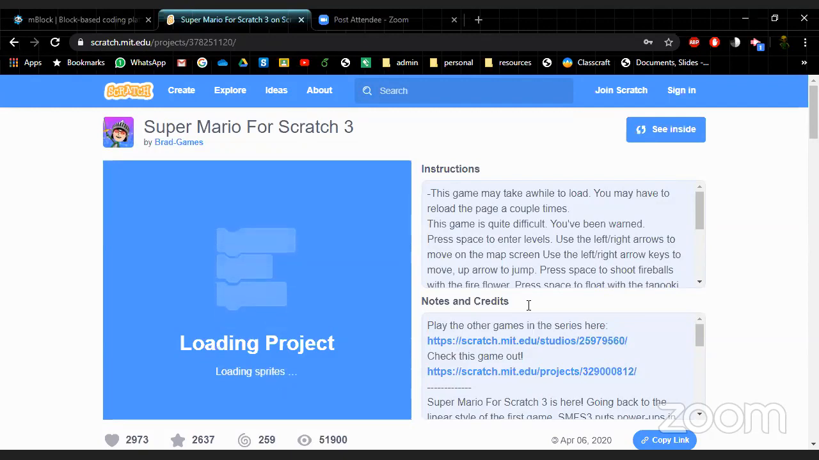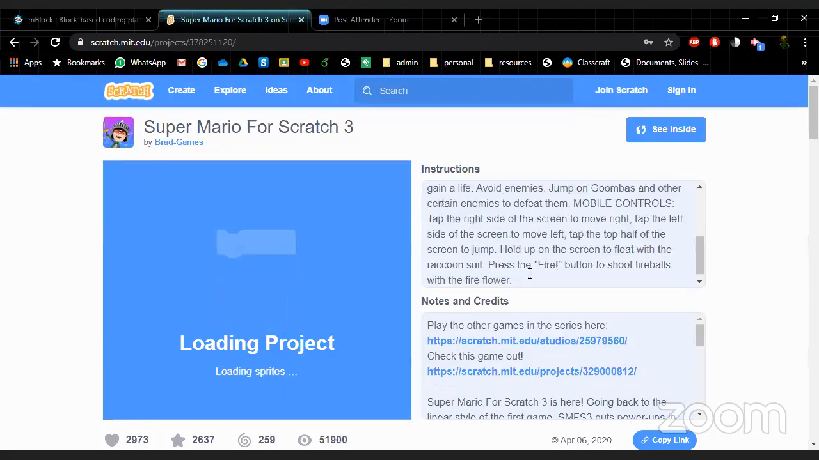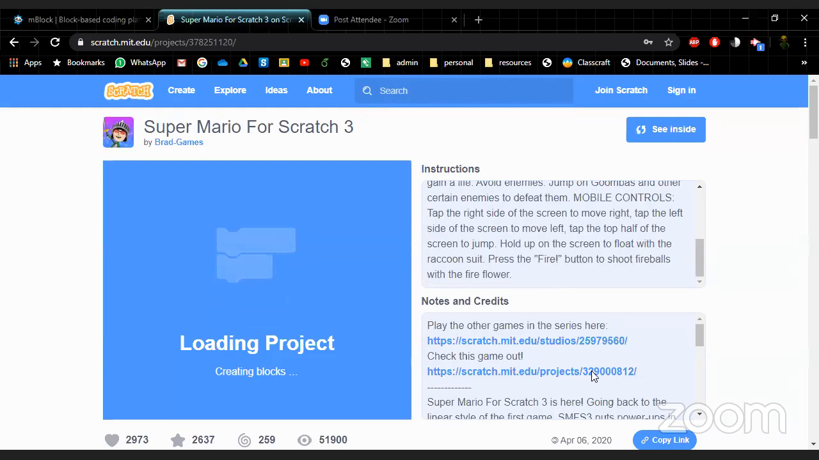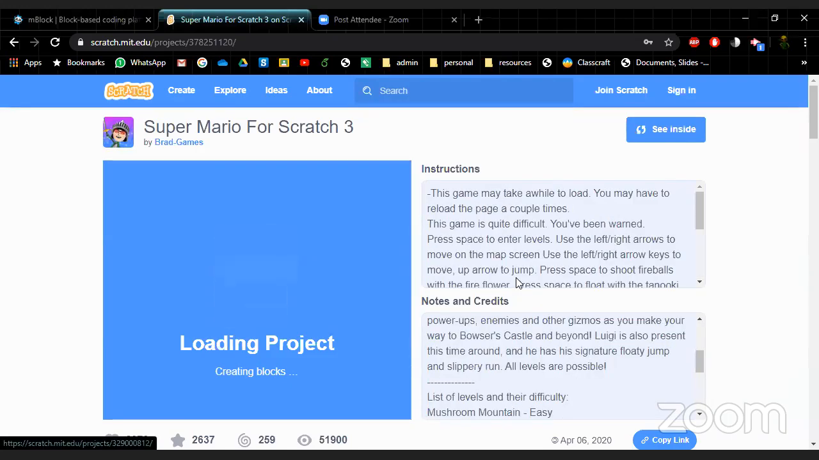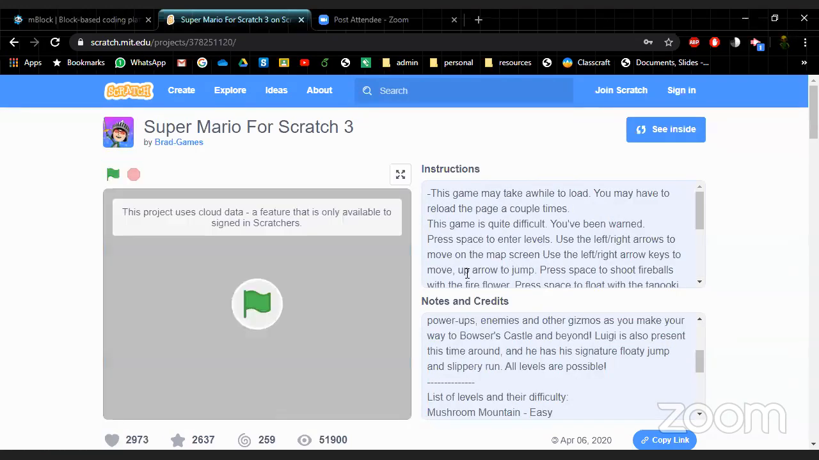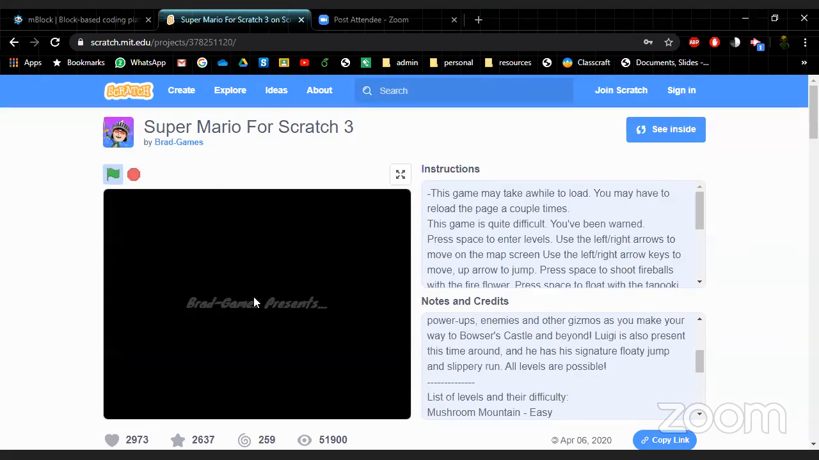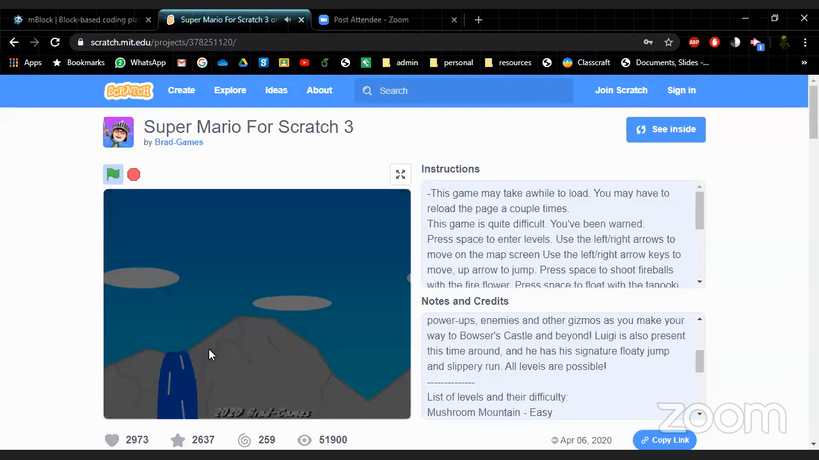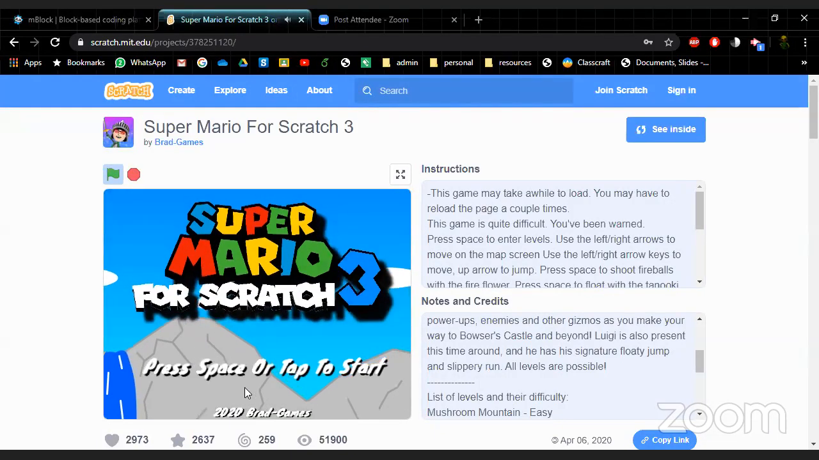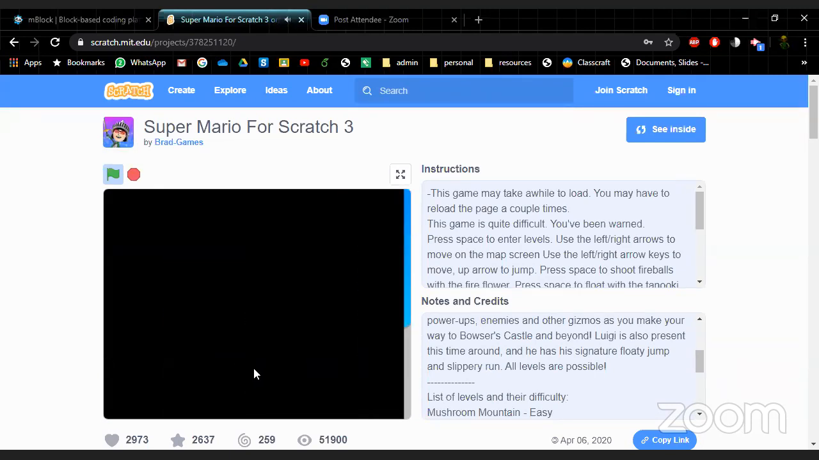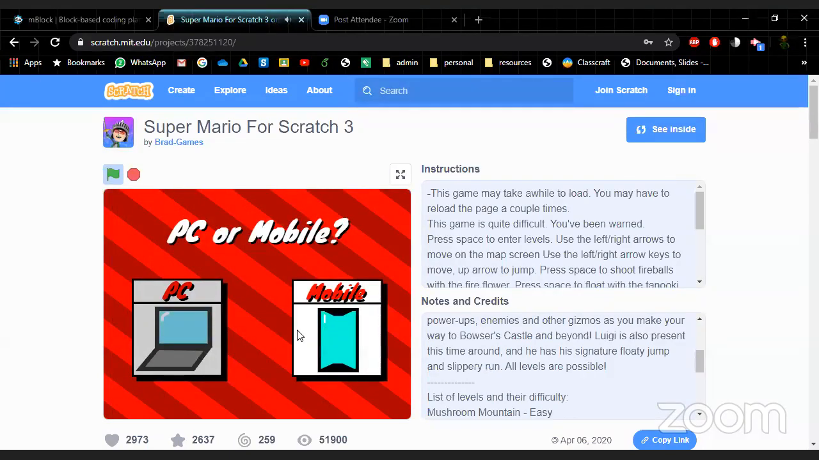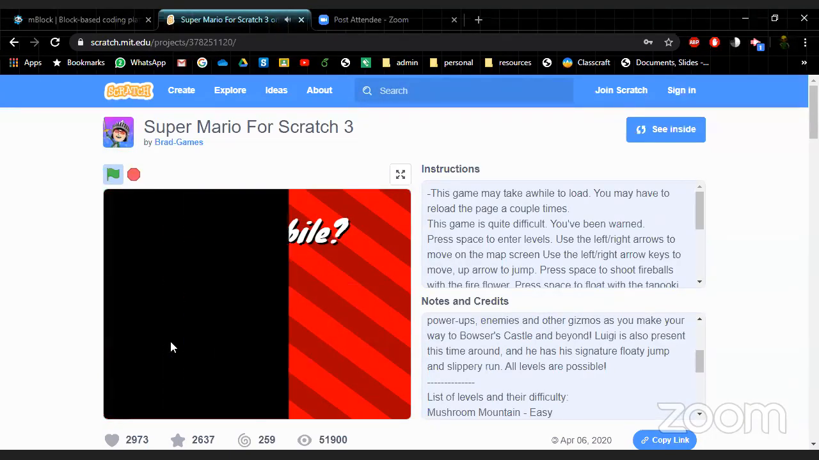Nearly there. And also it gives you some instructions here that you can see. Yeah, so it's finally loaded, so you can press the little flag here, and you can see that it looks like a proper game. It's got a little intro, press the space bar, and you can actually choose if you want to play it on mobile or PC.